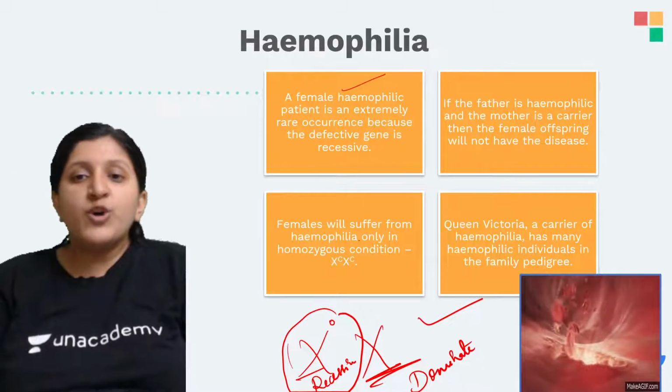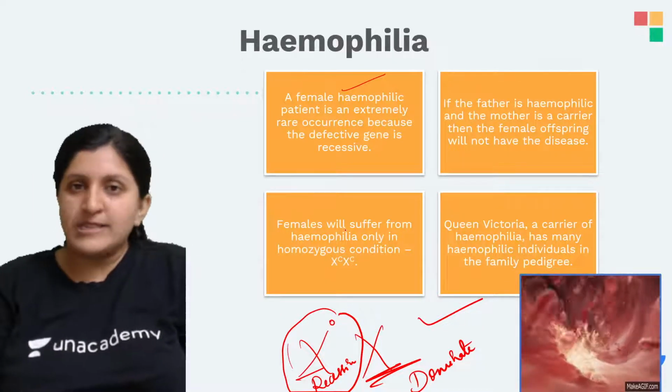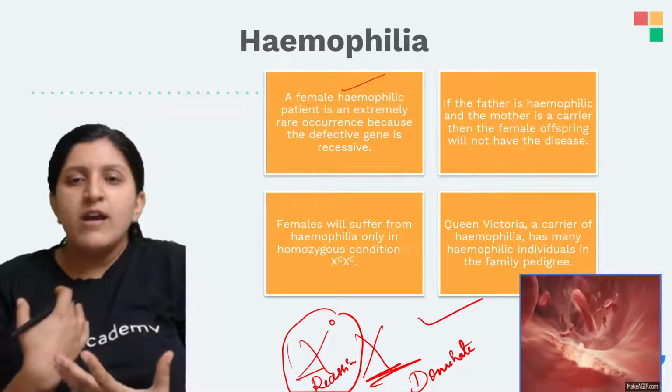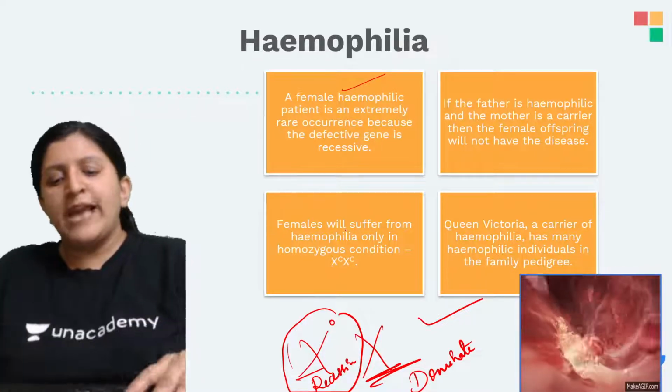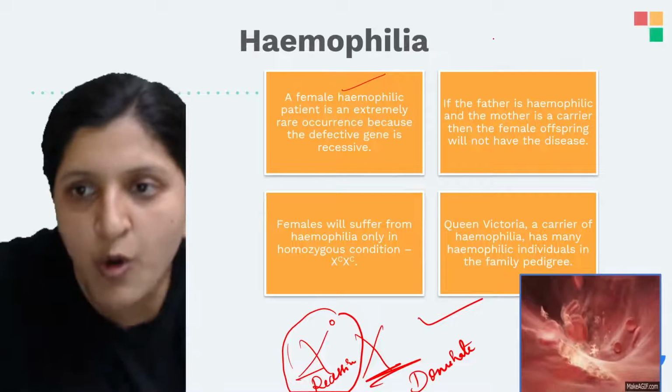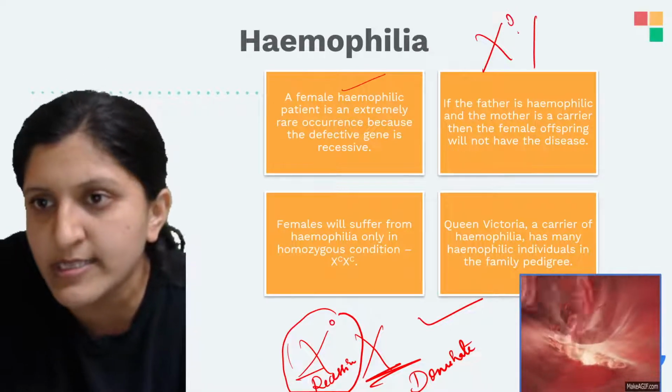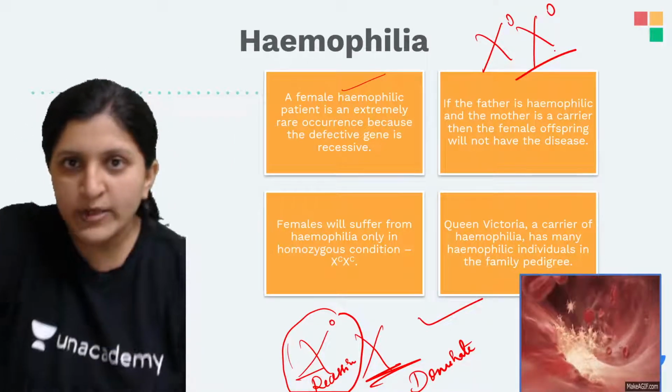Alright, so only when a defective gene is present in a homologous condition can you see the expression. So let's say this is a homologous condition.